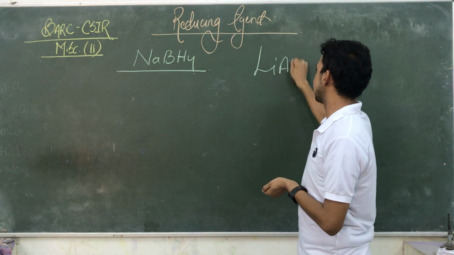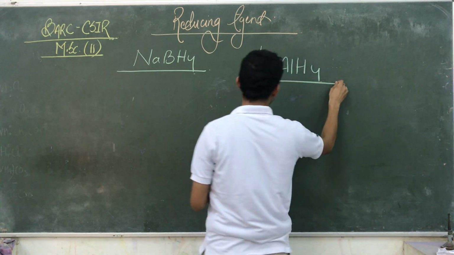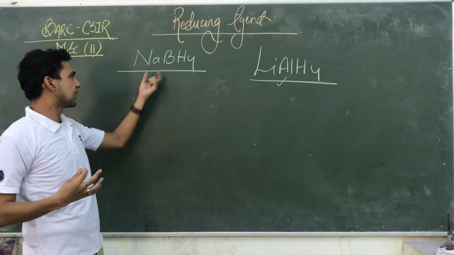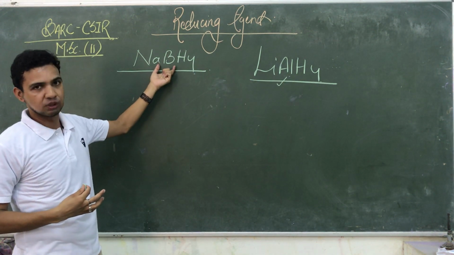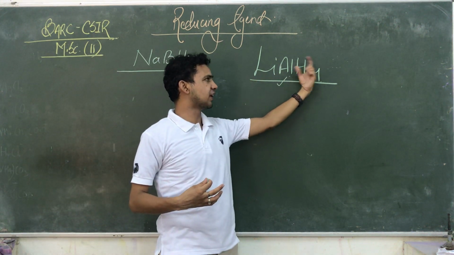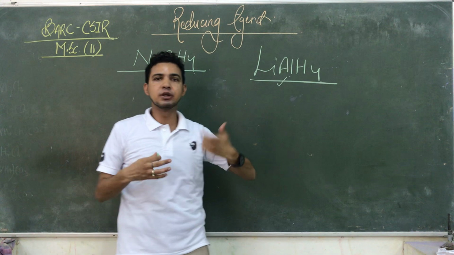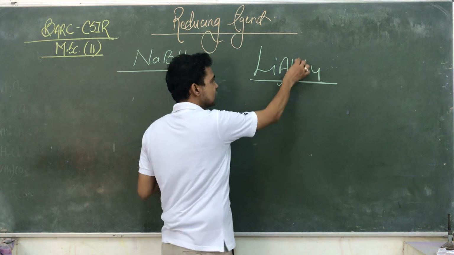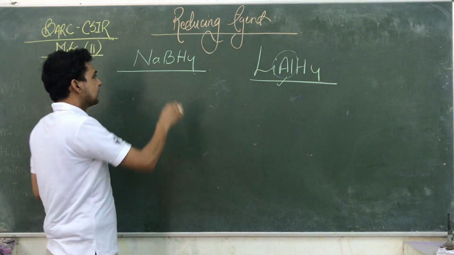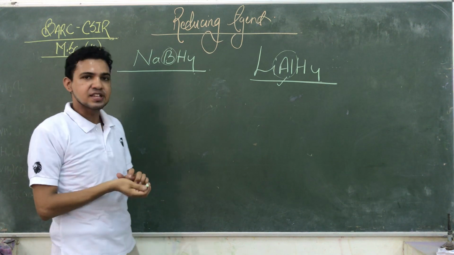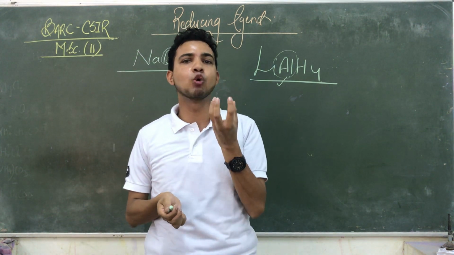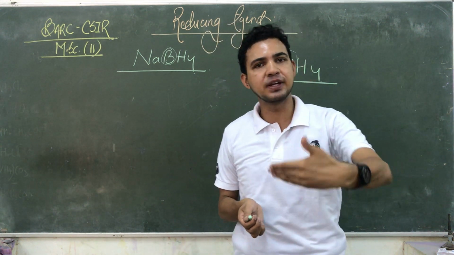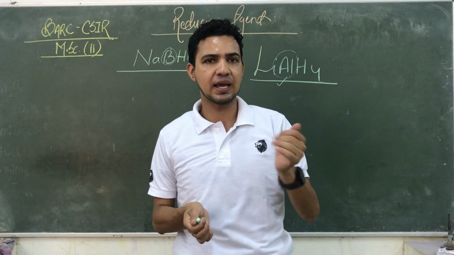If you are comparing LiAlH4 with NaBH4, in the case of LiAlH4 the size of aluminium is bigger compared to boron. So they are able to easily liberate hydrogen from themselves. Those that easily give the H negative ion behave like a strong reducing agent, due to the size of aluminium. But the size of boron is small. If the size of the atom is small, its nucleus holding power is very high. So it is not capable of easily liberating the H negative ion in the case of acid or ester.